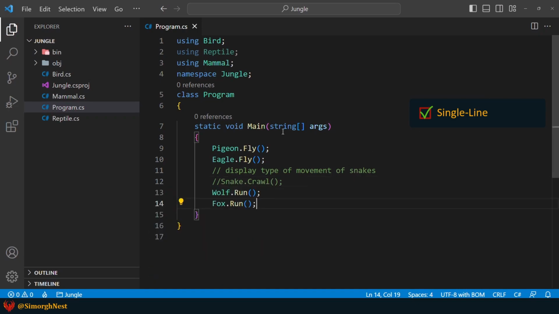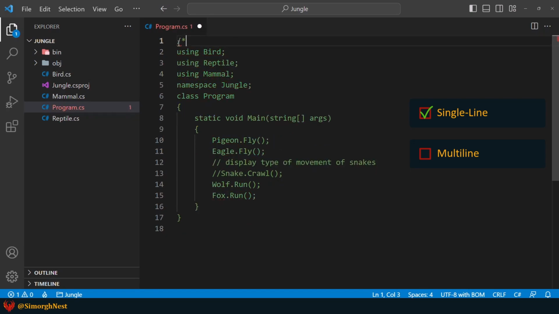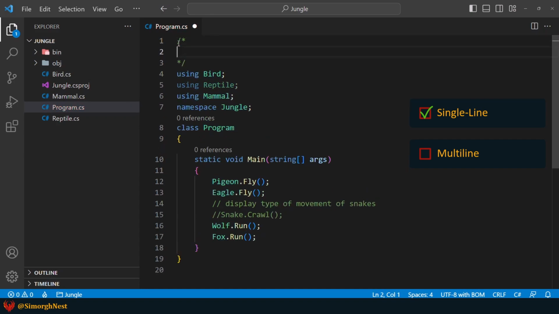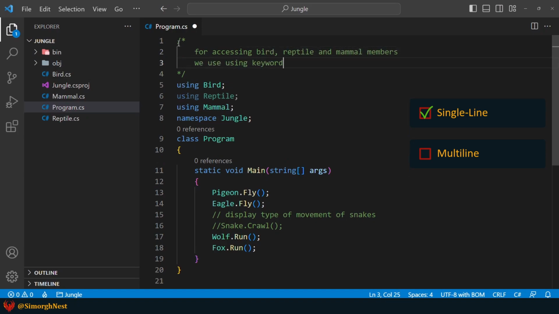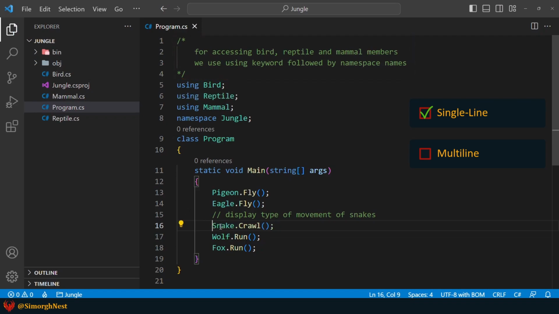Alright, the second type is the multi-line comment, which starts with a slash followed by an asterisk and ends with an asterisk followed by a slash. Everything between them is a comment and will be ignored by the compiler. This is a multi-line comment syntax in C#. Generally, multi-line comments are used to comment more than one line.